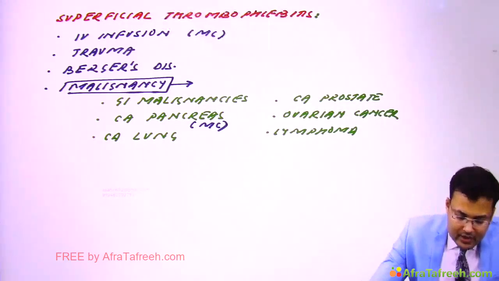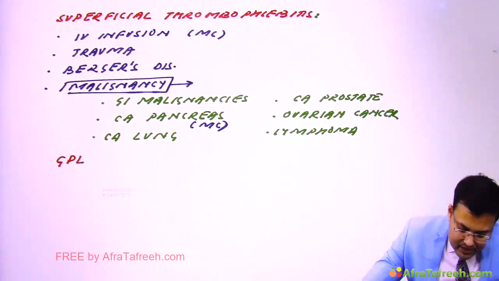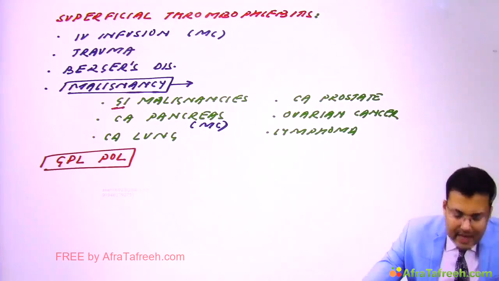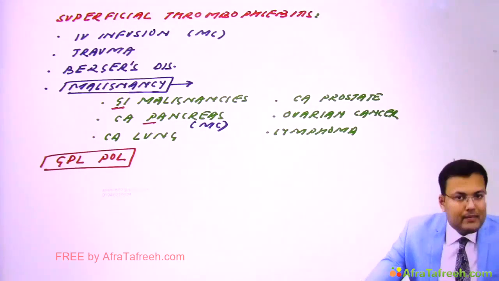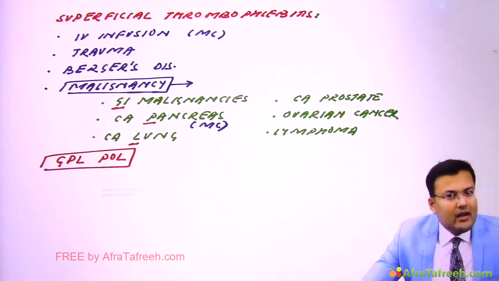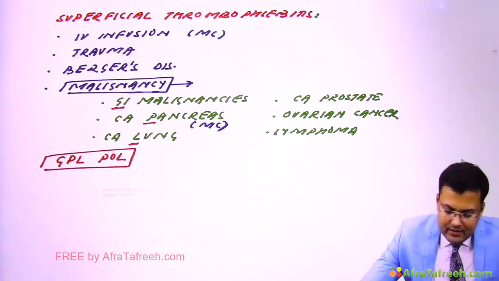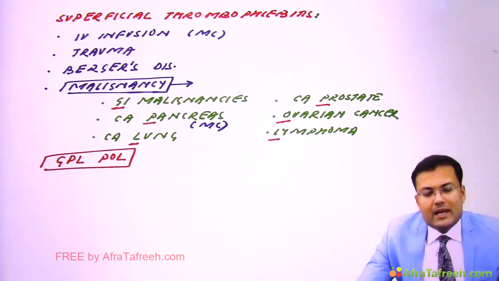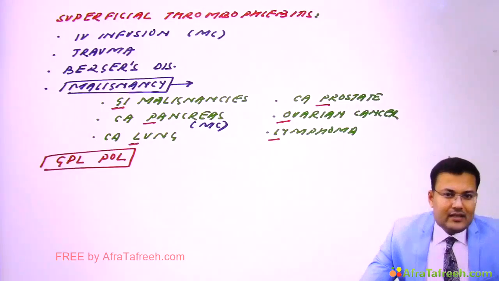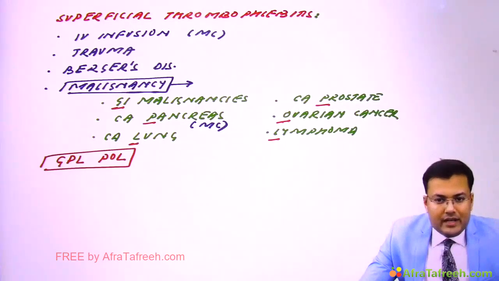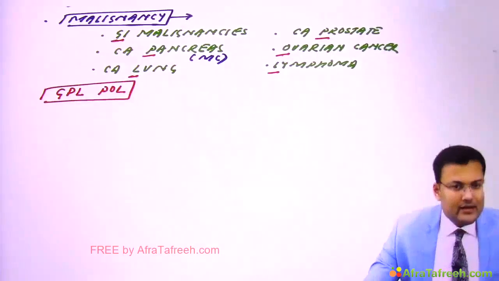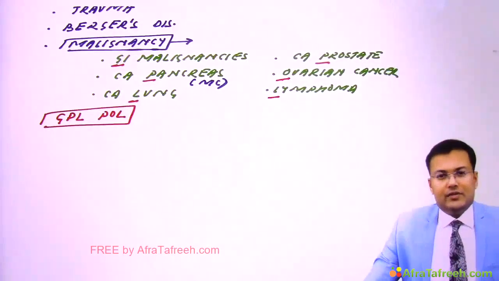So how to remember? The mnemonic is GPL POL. G means GI malignancies, P means pancreatic malignancies, L means lung cancer, P means prostate, O means ovarian, L means lymphoma. These are the malignancies which are associated with superficial thrombophlebitis.